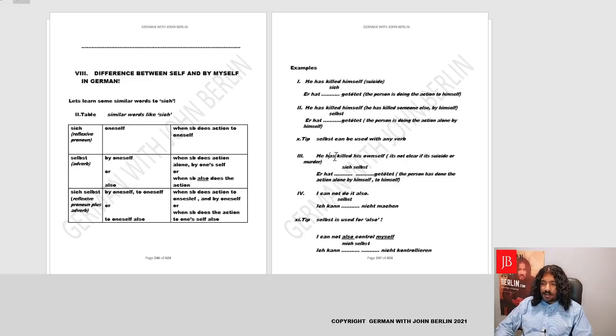Now it wasn't clear earlier if it was a suicide or a murder. In the end, it came out that he has killed his own self. So, er hat sich selbst getötet. That's this combination, to oneself, by oneself. He has basically done the action to himself and by himself.